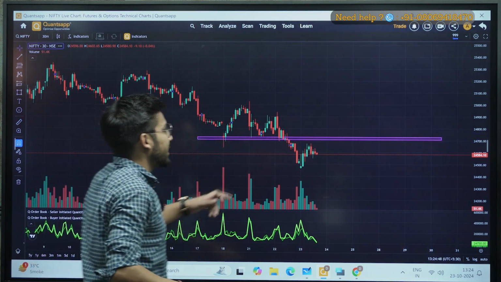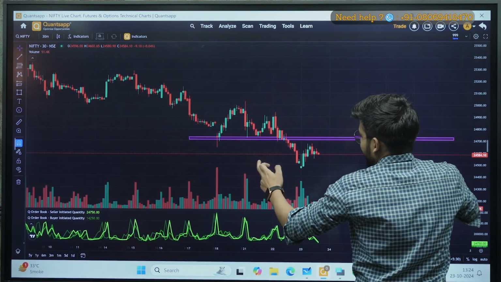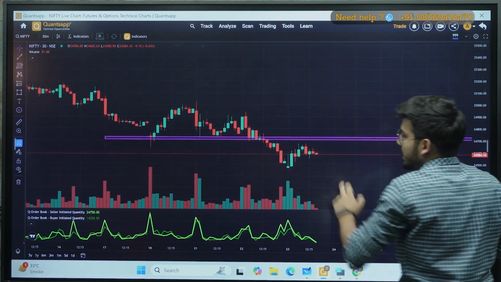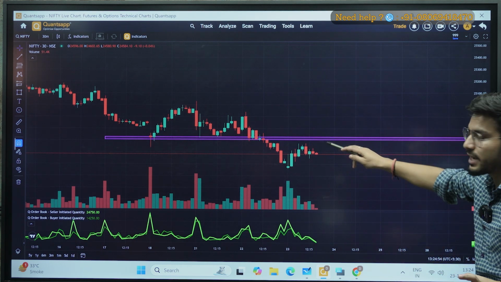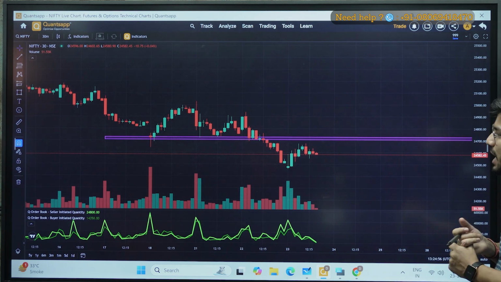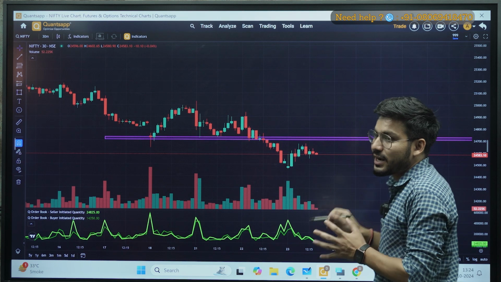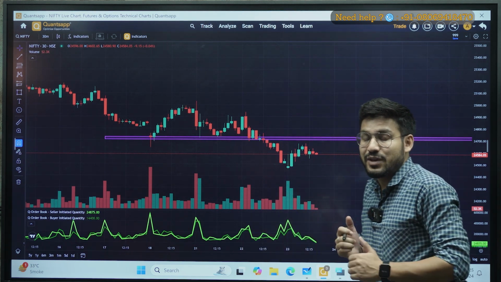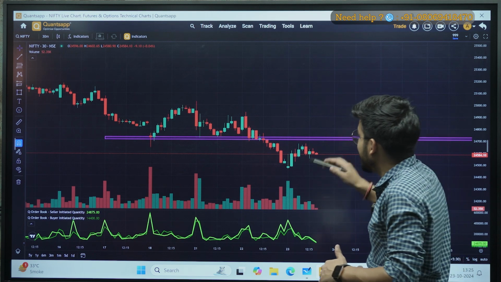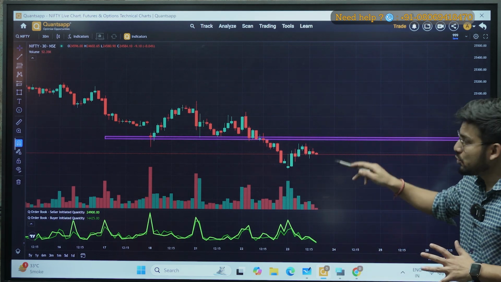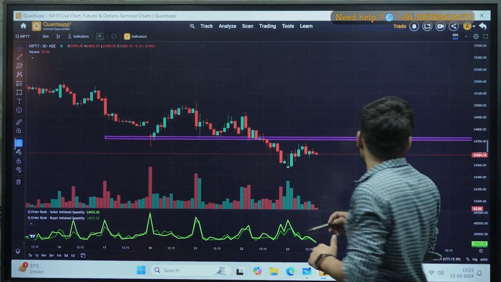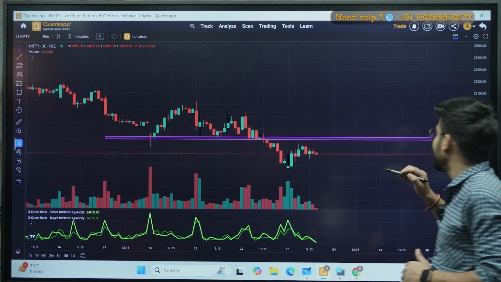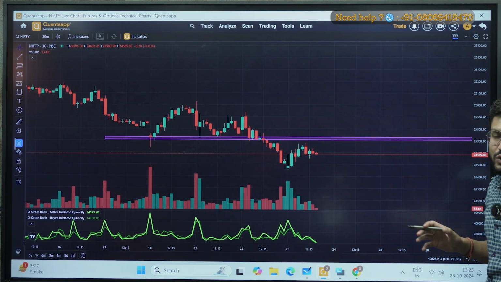So if my market comes to this point, it is obvious that it will get rejected again, right? So what I have to do is wait for my market, because we have already analyzed Nifty in PCR and it is giving me a bullish sentiment somehow, right? Now I have to wait for my Nifty to break this zone successfully. That is approximately 24,700 in futures price, right?